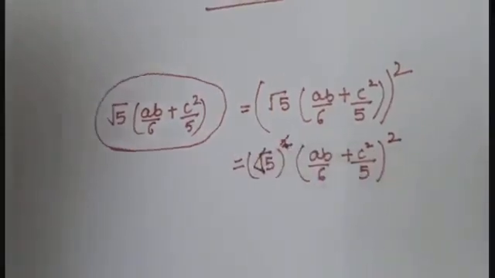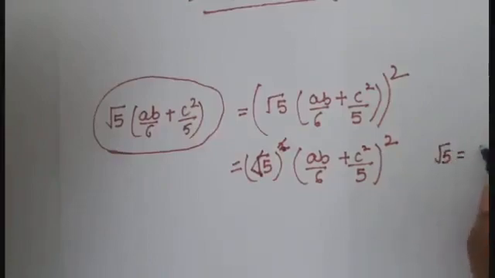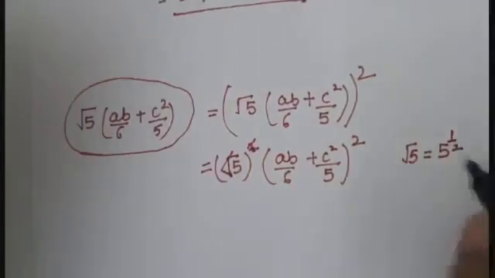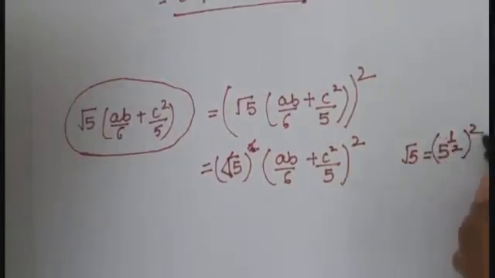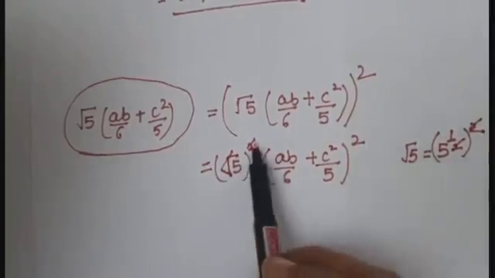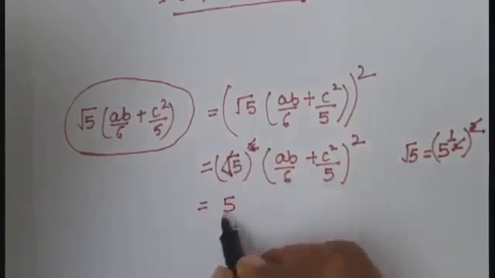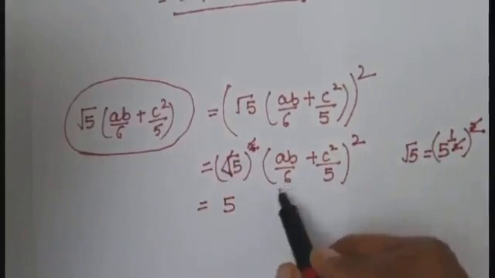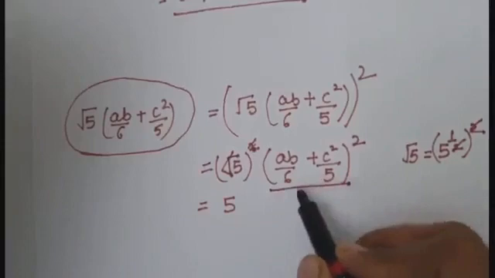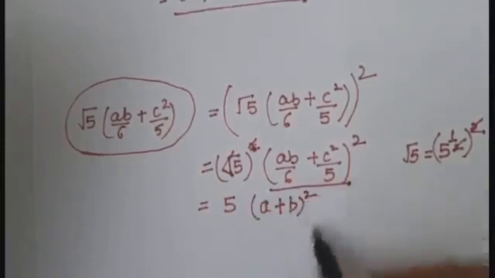How? Let us see. Root 5 means 5 raised to power 1 by 2. Now we have to do its square. So 2 and 2 we can cancel. That's why I have cancelled here. Now this 5 will remain 5. Now again students, you can easily see that here we can apply this expansion.